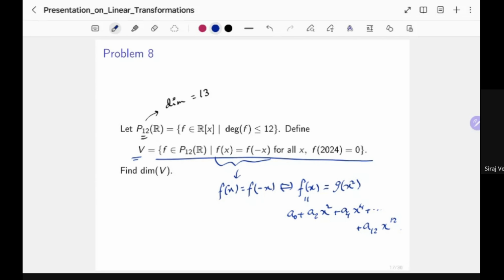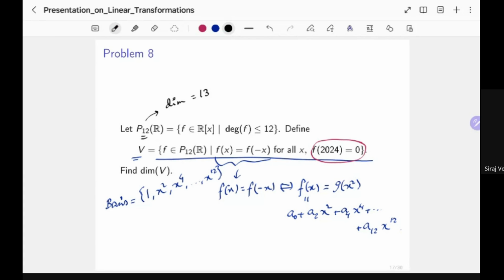So if that was the only description of V, then the dimension of V would have been the cardinality of this set, which would have acted as the basis if the other condition was not there. The basis would have been 1, x squared, x to the 4, up to x to the 12, which contains 7 elements. So the dimension would have been 7. But here, this extra condition is provided, so that will reduce the dimension.